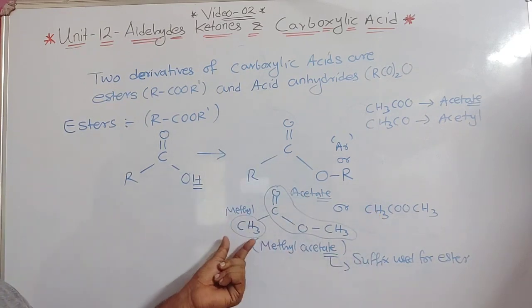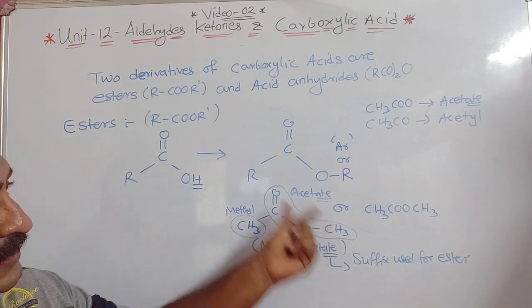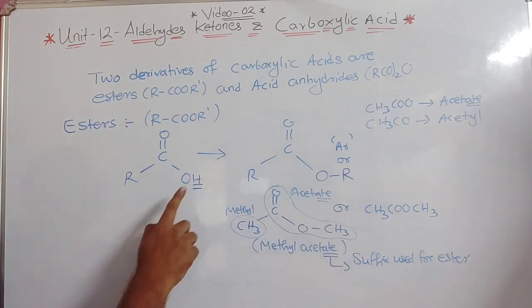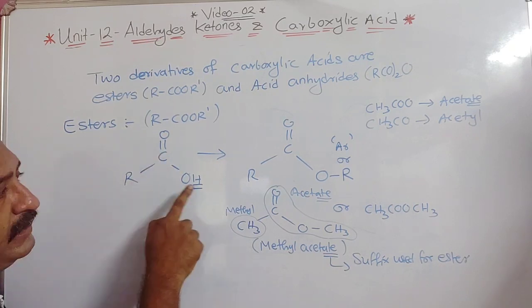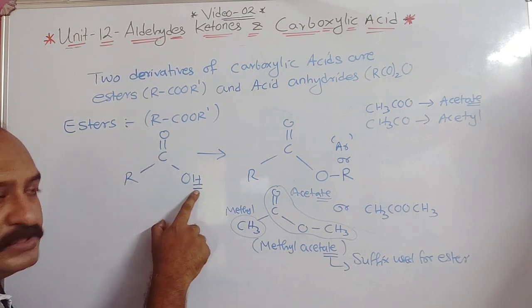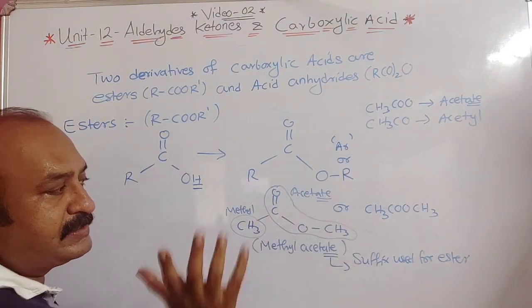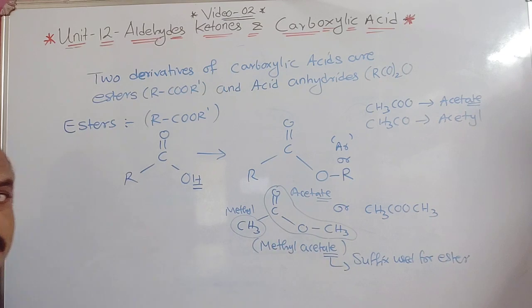Here we replaced this R group with CH3. So if anyone asks you what is an ester: in carboxylic acid, if the hydrogen of the hydroxyl group is replaced by an alkyl or an aryl group, we call it an ester. So this is an example of ester.